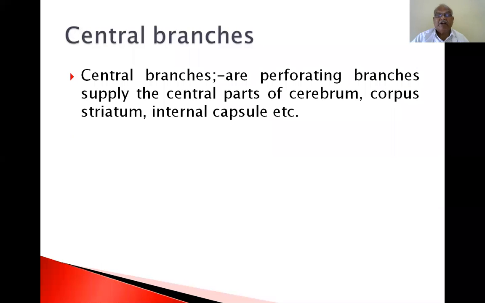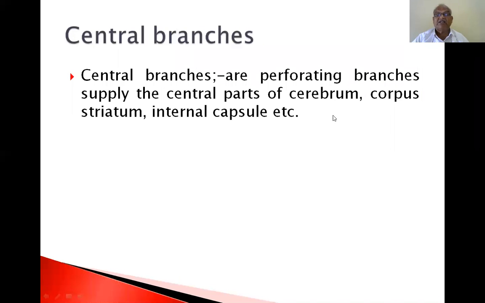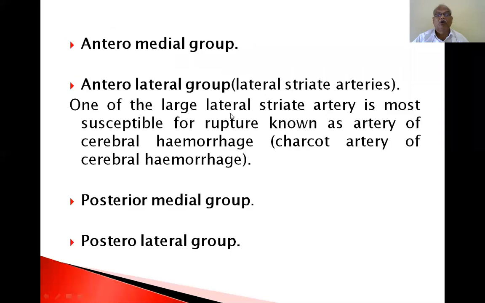Central branches are perforating branches that supply the central part of the cerebrum, the corpus striatum and internal capsule. Now, cortical branches go only up to the white matter. Short branches go only to the cortex. Long branches pass through the cortex and reach the outer portion of the brain. Central branches go into the white matter, that is, the corpus striatum and internal capsule.